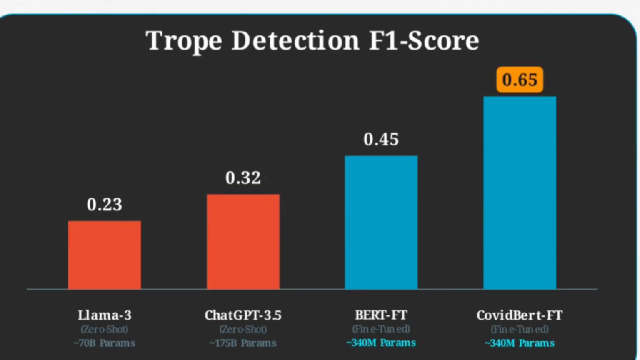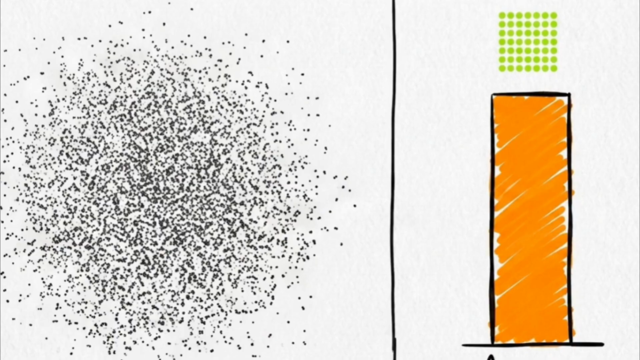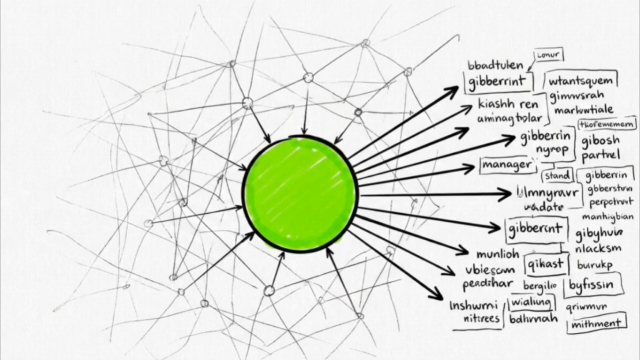COVID BERT FT achieved the highest weighted average F1 score of 0.65, more than doubling the performance of ChatGPT 3.5. Pre-training specifically on COVID-related tweets gave this model a distinct contextual advantage when evaluating the vaccine-heavy segments of the data. This performance comes despite a significant parameter gap. COVID BERT FT outperformed a model over 500 times its size. When parsing implicit cultural narratives, a smaller model trained on specific domain language proved more effective than a generalized system.